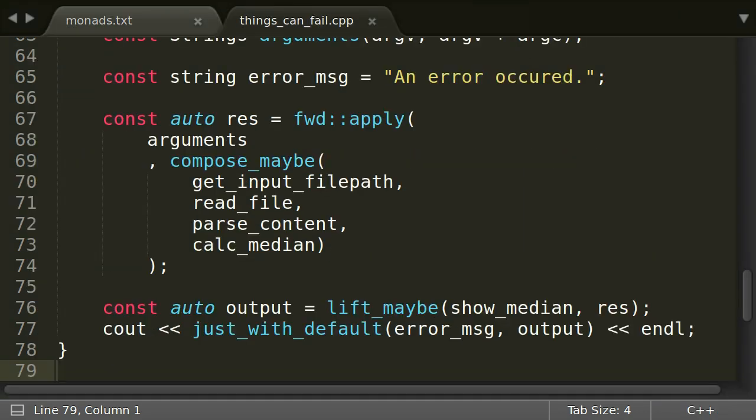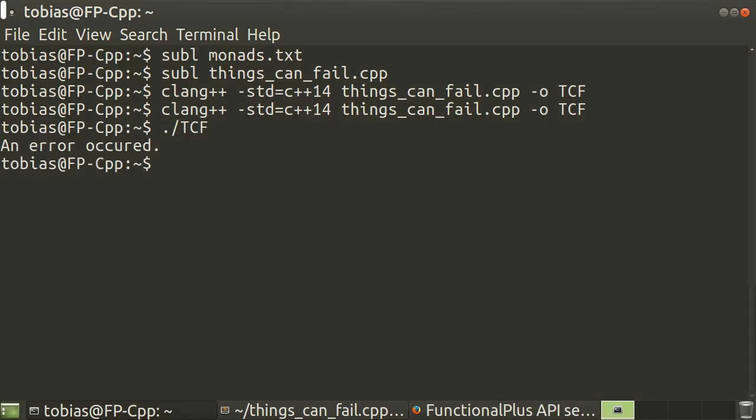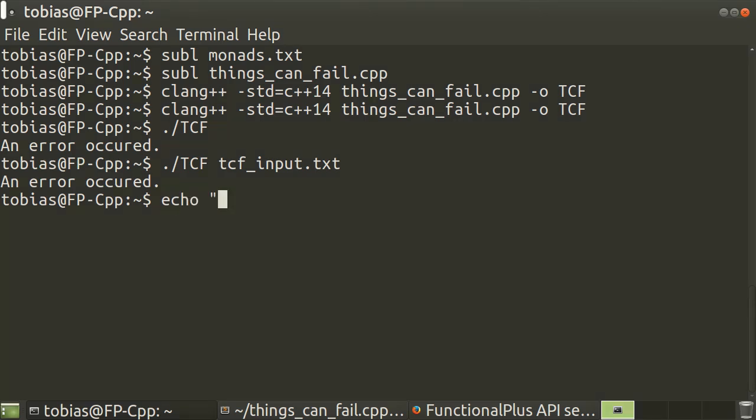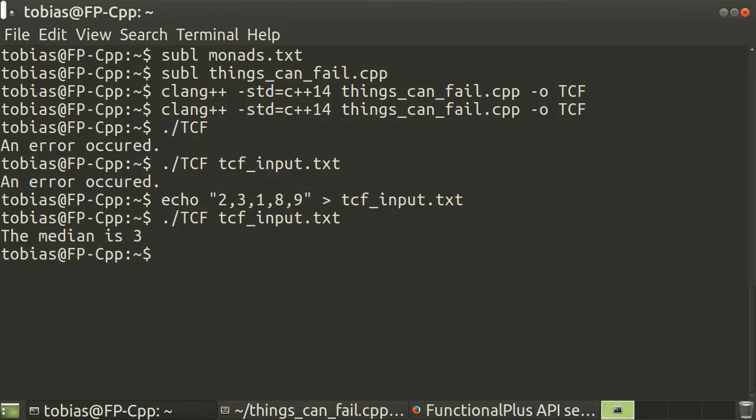So, after all this talking, let's actually run the code we just wrote. Oh, we need to provide the file name, of course. Yikes! Something went wrong, but what is it? The file probably does not exist, so let's create it. Okay, it works, but not knowing what went wrong in the case of an error is everything but a smooth